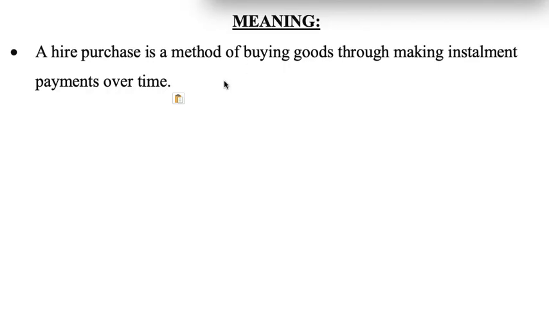Now, the meaning of hire purchase: it is a method of buying goods through making installment payments over time.